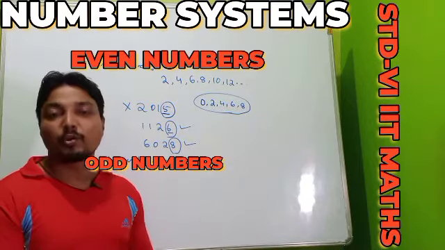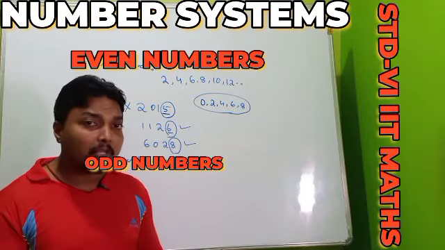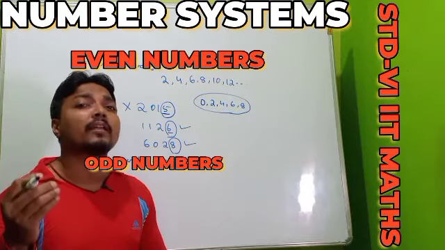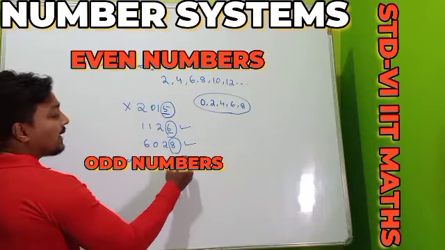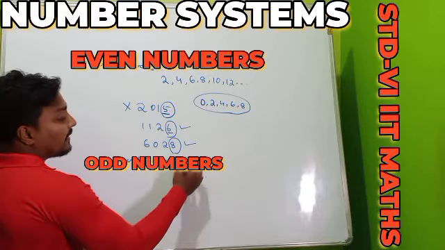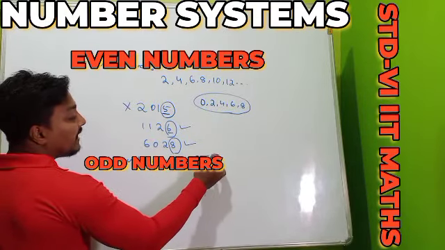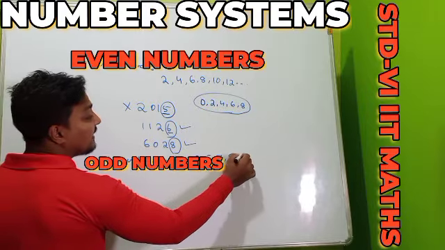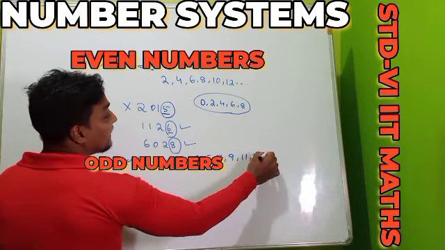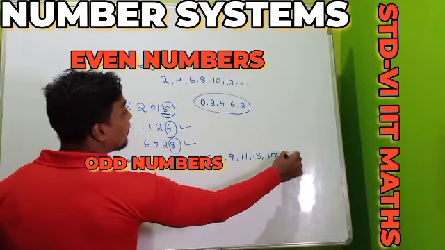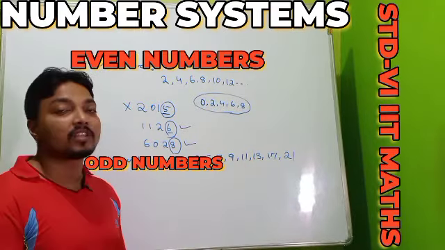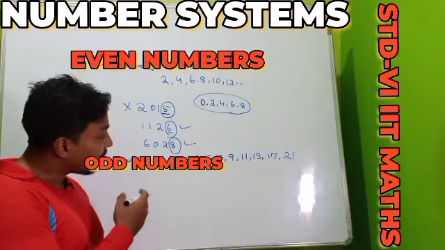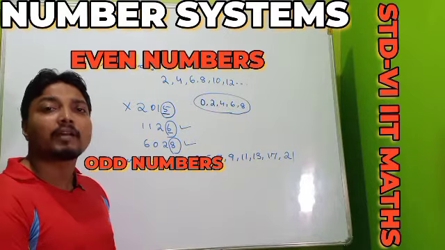Even number means divisible by 2, and if it is not divisible by 2, those numbers we can call our odd numbers. One of the examples I am showing, 1 is not divisible by 2. Here it is 3, here 5, here 7, here 9, here 11, 13, then 17, then 21. All these numbers you can also check. Always this collection of numbers will not be divisible by 2, for which these numbers are called our odd numbers.